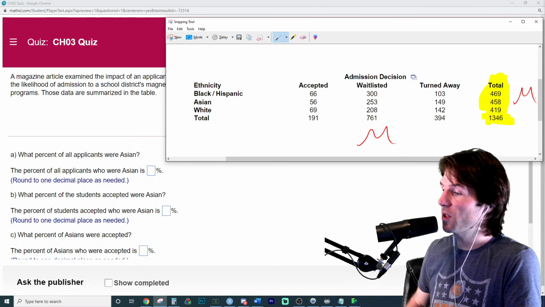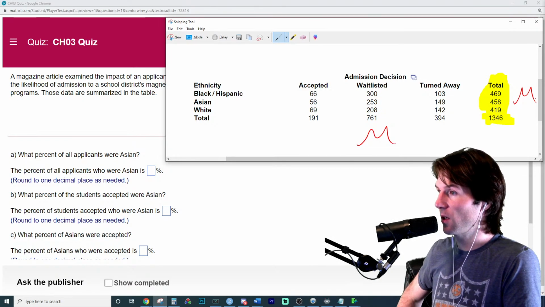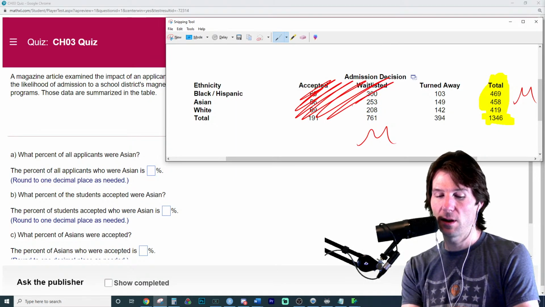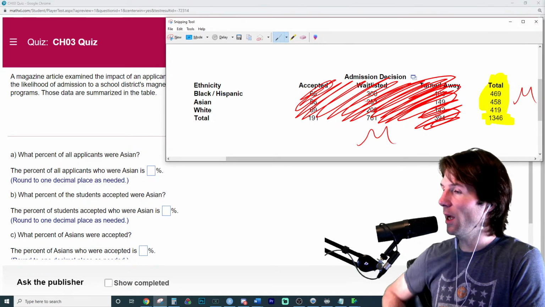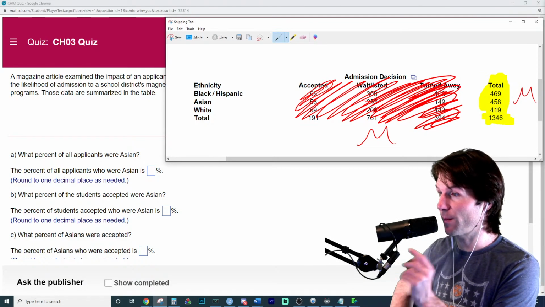So if you want to figure out what % of all applicants were Asian, what mathematics would you do to solve this? You're only focusing in on, don't look at any of this stuff right here. Just look at where I've highlighted. What % of all applicants were Asian? What mathematics would we solve? It'll help me double check my work.